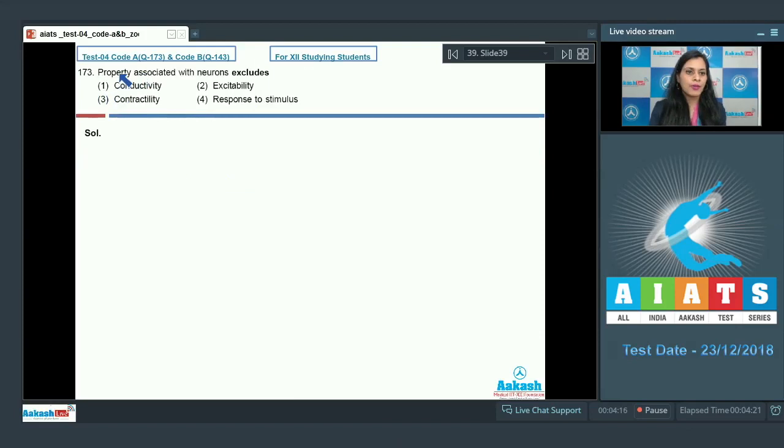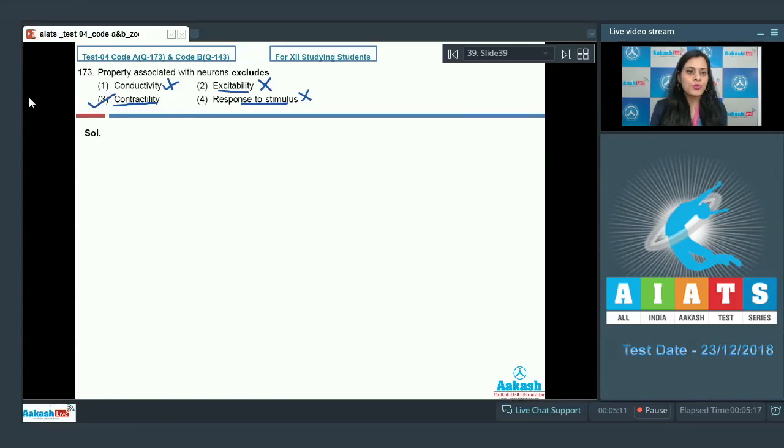Question number 173. Property associated with neurons excludes. The very first property given is conductivity, and conductivity is a property of neurons, so this cannot be a correct answer. Next option is excitability, and as neurons are excitable cells, so this cannot be a correct answer. Next option given is contractibility. Contractibility is a property to decrease or increase in size, and it is associated with muscular tissue and not with neural tissue. So this is a correct answer to our question. The last option given is response to stimulus, and as neurons are excitable cells and they can also respond to stimulus, so this cannot be a correct answer to our question.